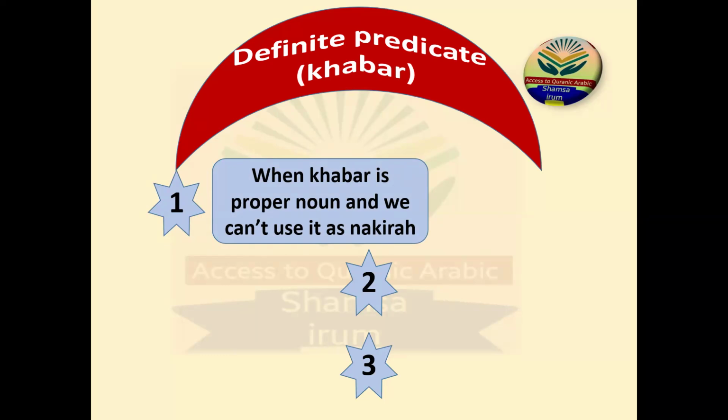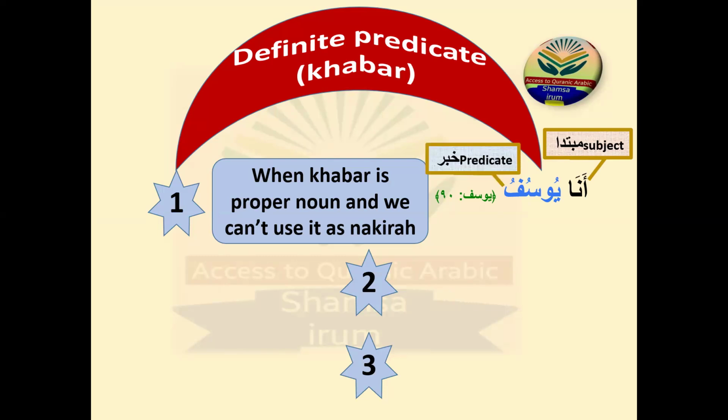Okay, I will explain with an example, like in Surah Yusuf, there is an ayah: Ana Yusuf. Ana is a damir munfasil, and you know that it always comes as a mubtada. So it is the mubtada. Now Yusuf is ismu alam. It is definite because it's a proper name. So what we have to do is make it the khabar. We have no choice. We can't make it nakira. So Yusuf is the khabar of Ana.